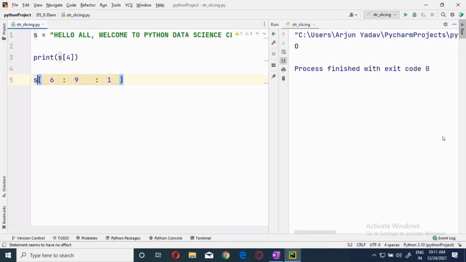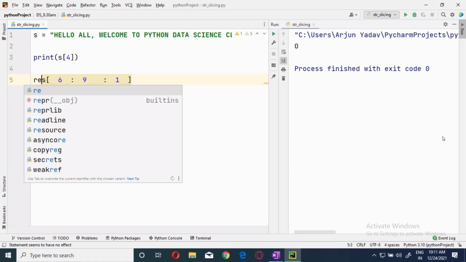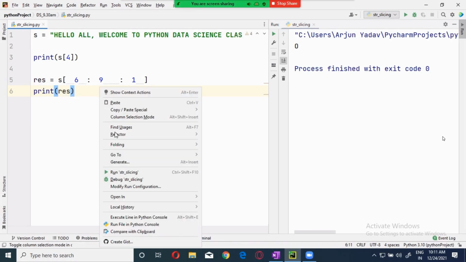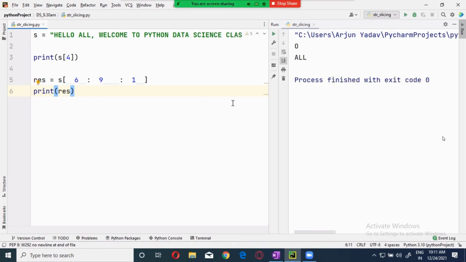Now this is the slicing. It is getting the substring from the main string. What do you want to do with this? You want to store it in a variable or you want to print it directly? It's up to you. I'm storing it in a variable. I will say result is equal to, and I will print result. Now, no need of giving these extra spaces, I'm putting them just to make you understand.